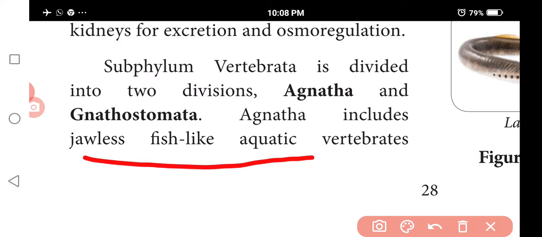Next, Gnathostomata means just the opposite. They are jawed vertebrates. Agnatha means jawless aquatic vertebrates, and Gnathostomata means jawed vertebrates with paired appendages.